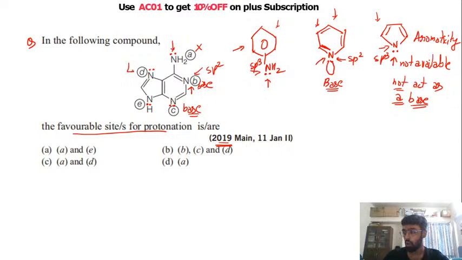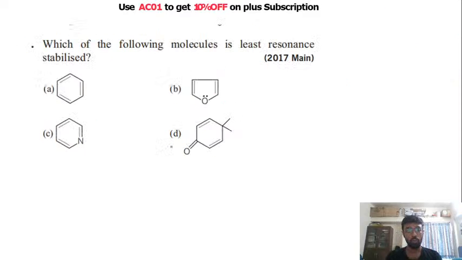If I talk about the D nitrogen, this is again like your pyridine. You have a double bond next to this nitrogen, this is again sp2, so it will act as a base. While the last nitrogen, the E nitrogen, is like your pyrrole. This is sp3 and can donate the lone pair into the system, so this will not act as a base. So your B, C and D nitrogen are like pyridine, so only those will act as a base. The correct answer of this question is option B. I hope this is clear to everyone. We will move forward to the next question.